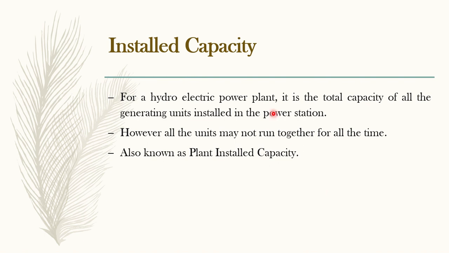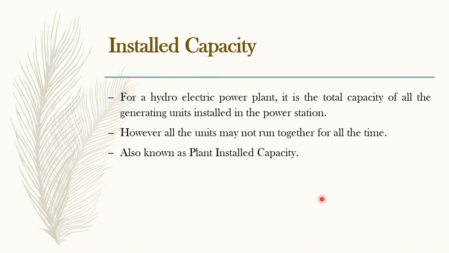So for a hydroelectric power plant, it is the total capacity of all the generating units installed in the power station. Generally, observe near the dam, you have a power generation unit, right? You just observe there, the installed capacity of that will be written in some megawatts or kilowatts. This means this power plant can generate this much electricity. However, all the units may not run together. Yes, it depends upon the input we are giving.